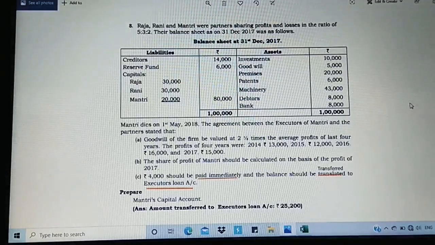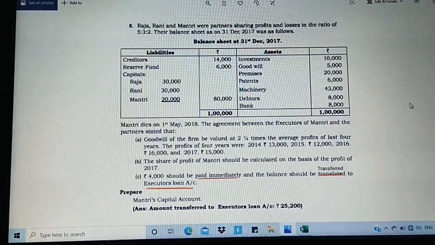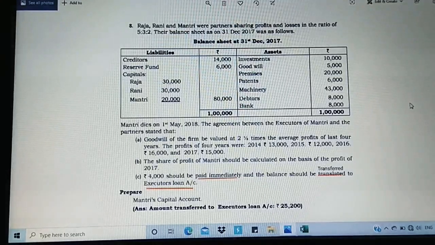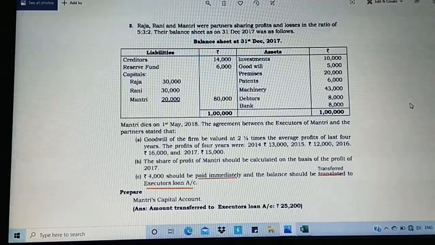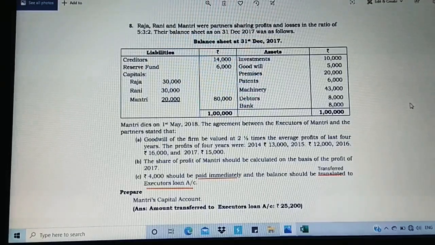So I guess when you see the balance sheet date, it is based on the calendar year. So we have to be very careful about the date. The year starts from January, which means Mantri is alive only from January up to April. So it is Jan, Feb, March and April. For 4 months he is alive. So this is very important that we keep in our mind. Take the pencil, underline the date and write for 4 months, so it's easy for us to go for calculations. So 4 months out of 12 months.